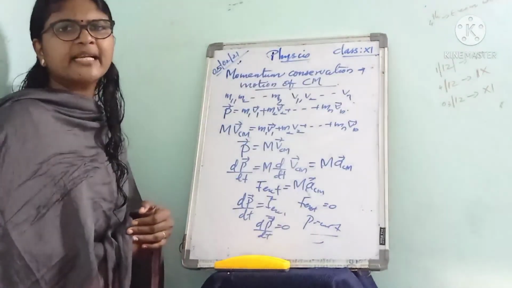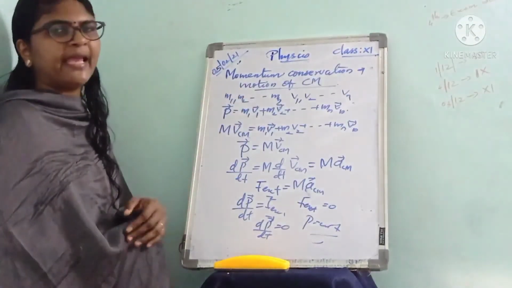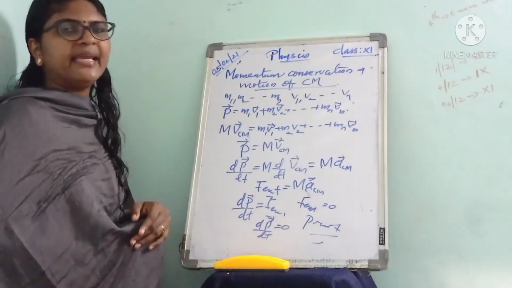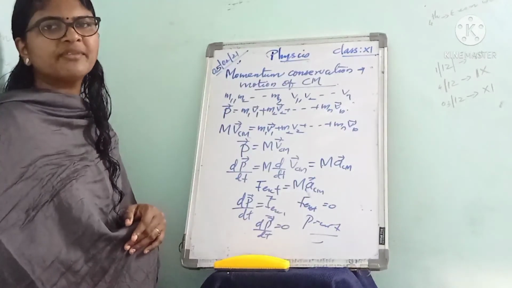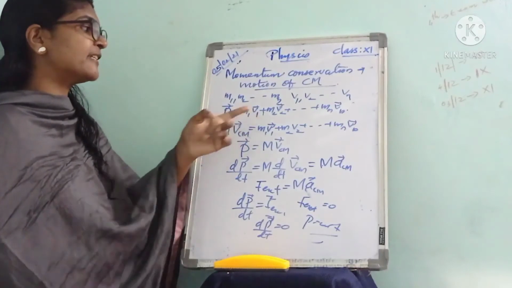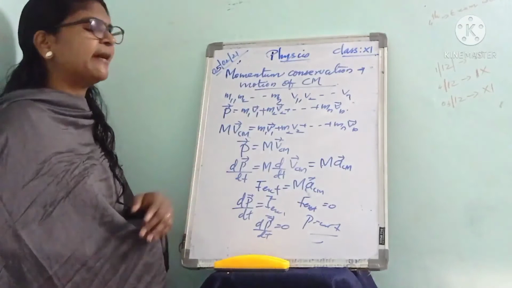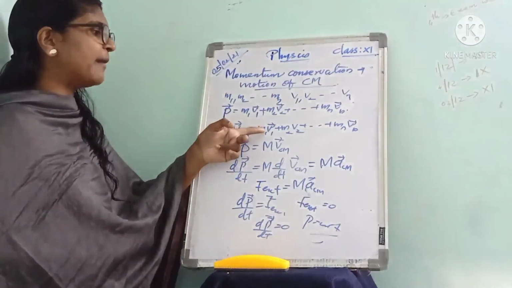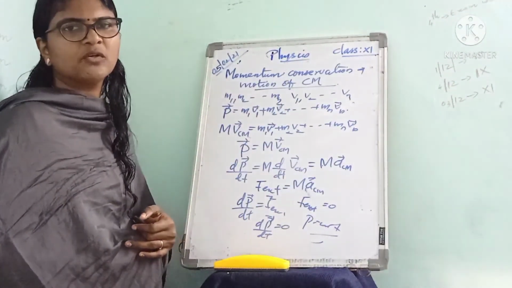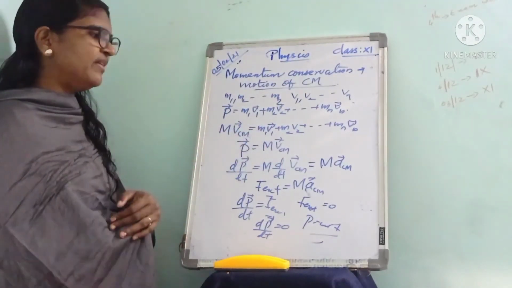Here we are considering a system of n particles of masses m1, m2, etc. up to mn moving with velocities v1, v2, etc. up to vn. Therefore the total momentum of the system is P equal to m1 v1 plus m2 v2 plus etc. up to mn vn. But M into VCM is m1 v1 plus m2 v2 plus etc. up to mn vn, as already learned. So, comparing these two, P is equal to M into VCM.